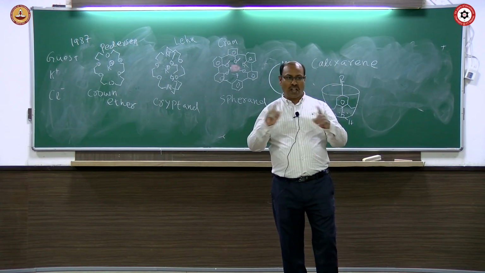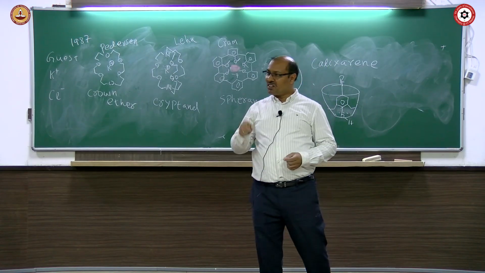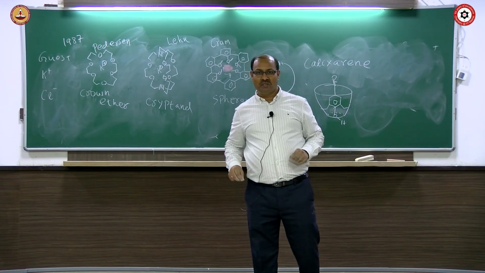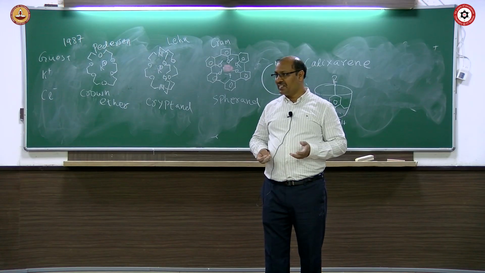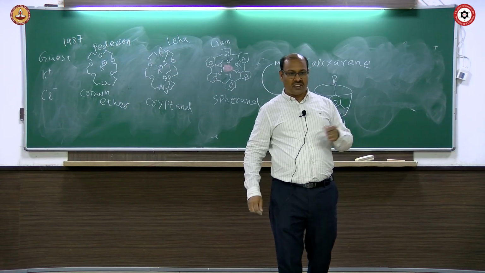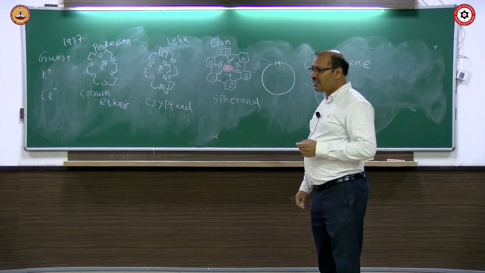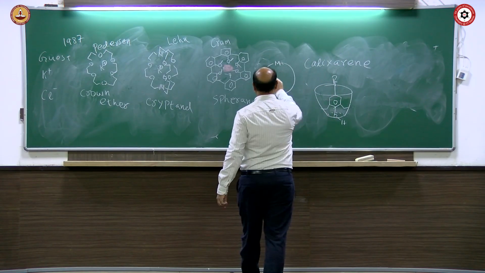Let's say in a macrocycle or in a ring, metal is part of the ring, instead of the metal binding inside the cavity. If metal becomes part of the ring, then that is called a metallo ring. Right? It's called a metallo ring.